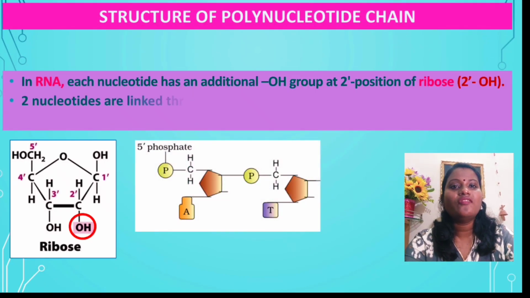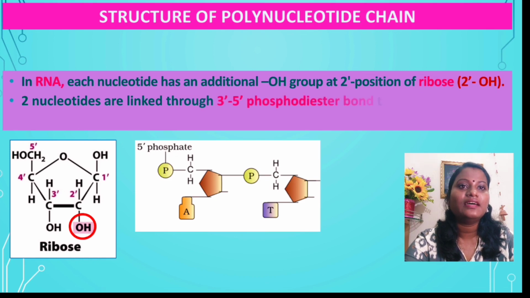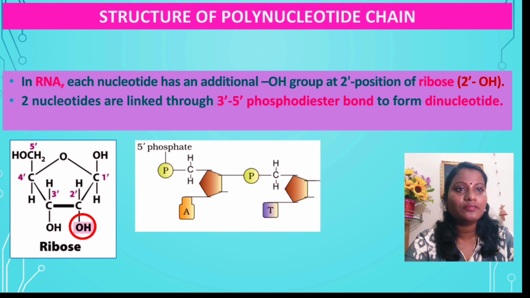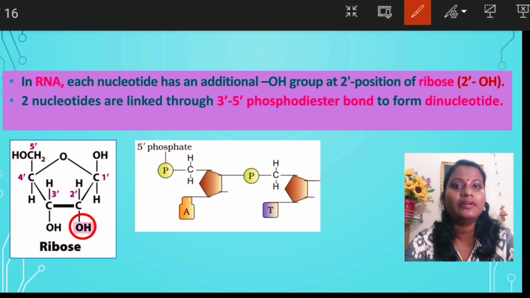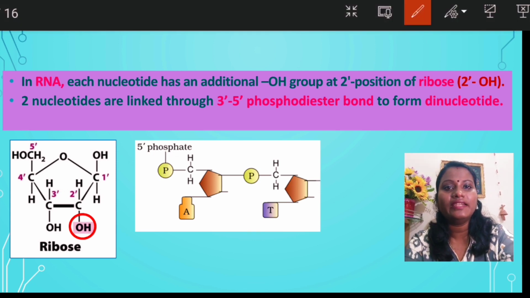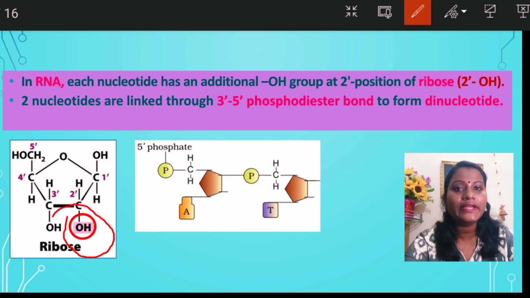Now, in case of RNA, each nucleotide has an additional OH group at the 2 position of ribose sugar, the 2' OH. So two nucleotides are linked through a 3'-5' phosphodiester bond to form a dinucleotide. Here one thing that you have to remember is, in case of RNA, in the second position there will be the presence of an OH group.